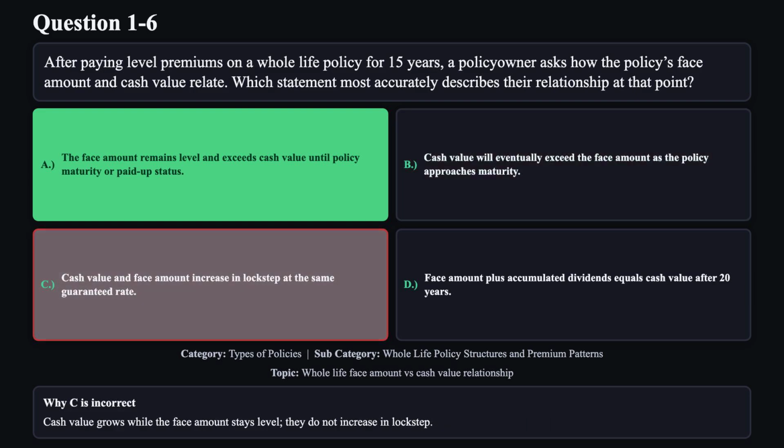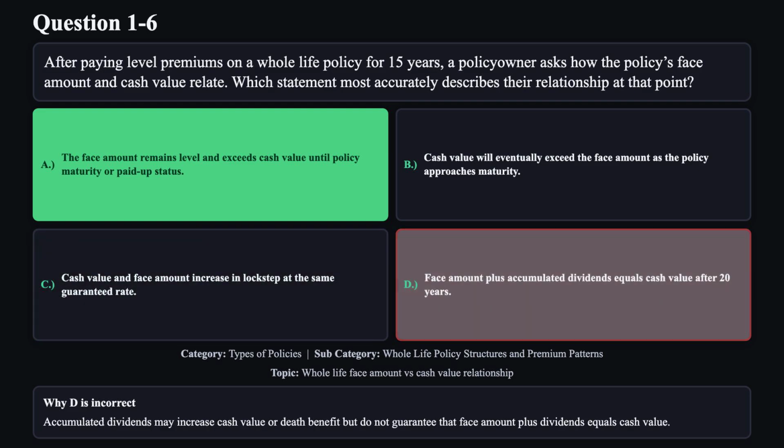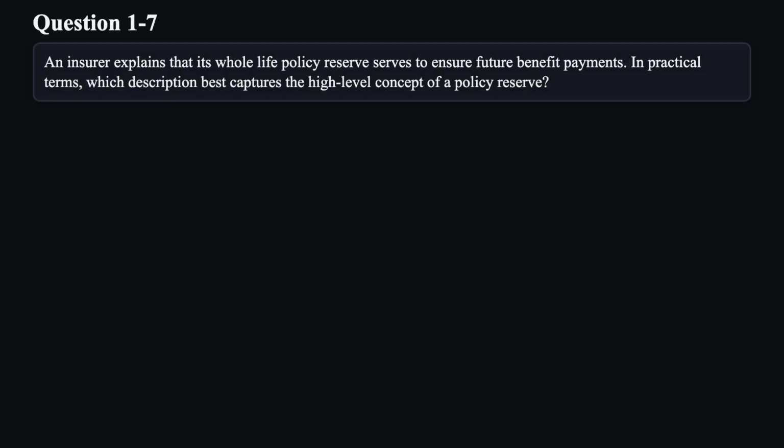Reason C is not correct. Cash value grows while the face amount stays level. They do not increase in lockstep. Reason D is not correct. Accumulated dividends may increase cash value or death benefit, but do not guarantee that face amount plus dividends equals cash value. Question 7. An insurer explains that its whole life policy reserve serves to ensure future benefit payments.